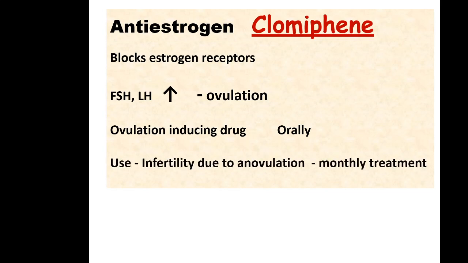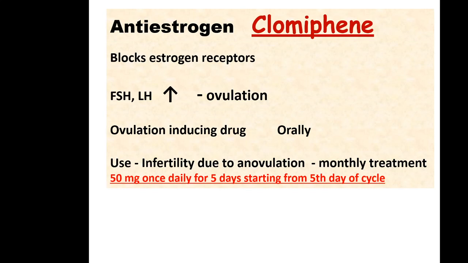In this infertility, clomiphene is given monthly for 5 days, 50 milligram daily for 5 days, starting from the 5th day of the menstrual cycle. This can be repeated up to 5 to 6 months, not more than that. Why?